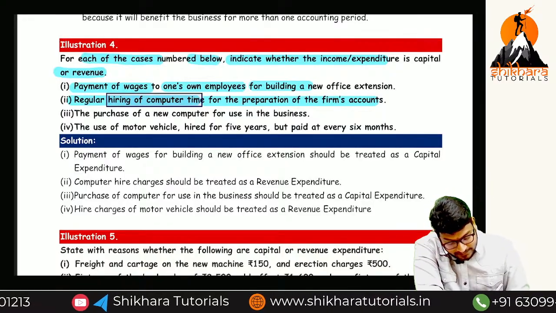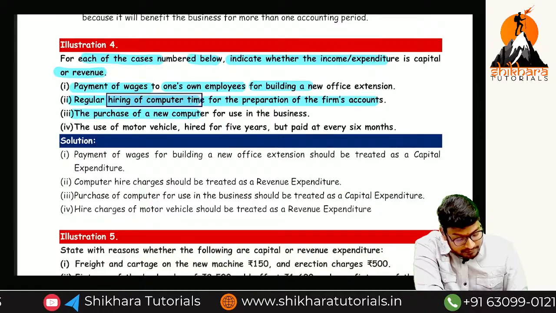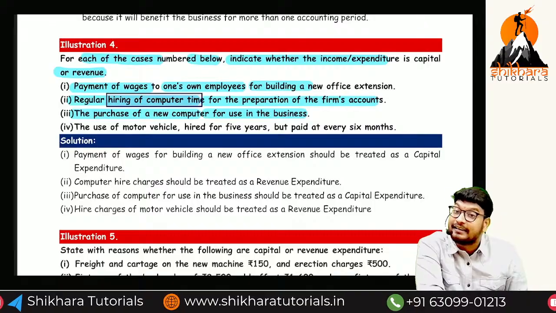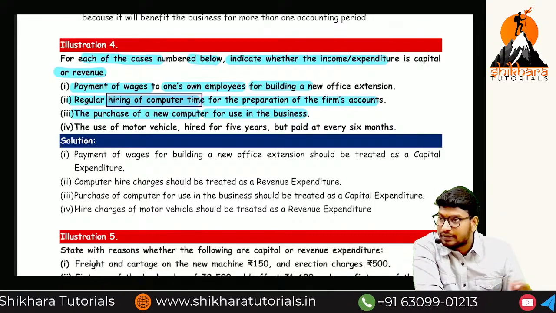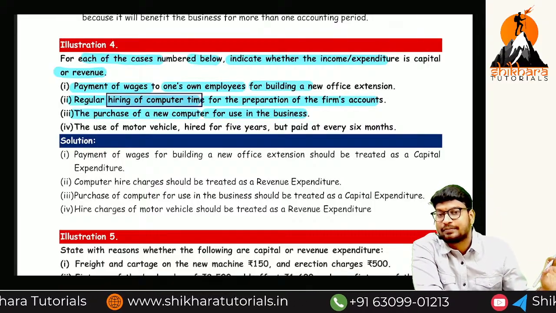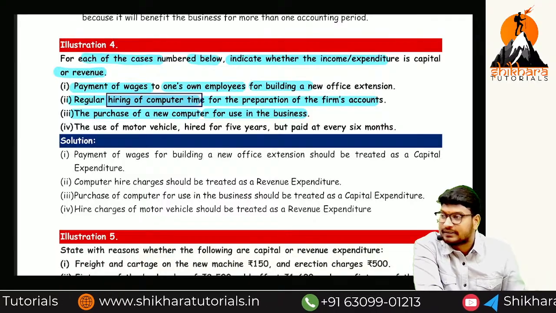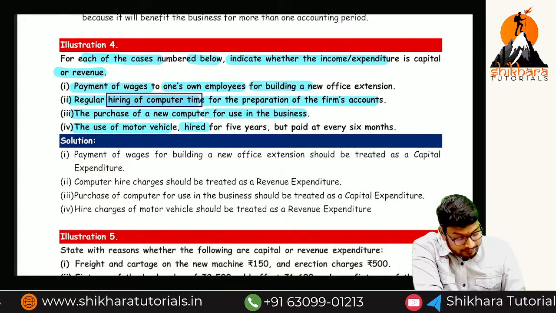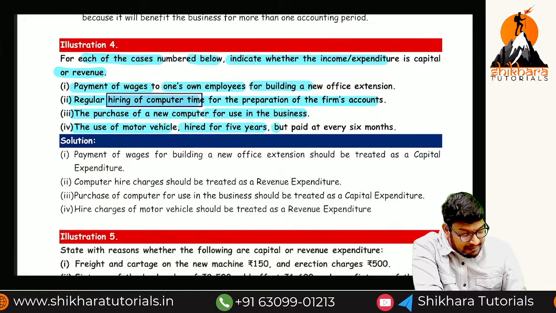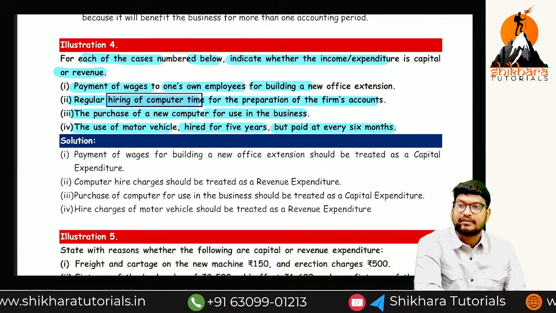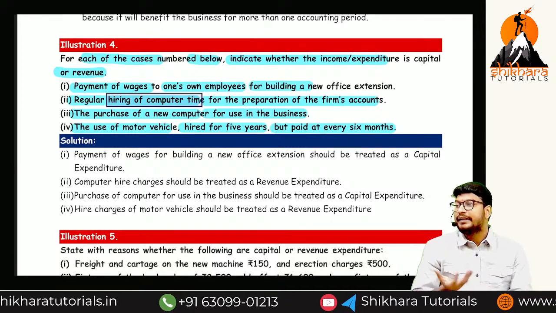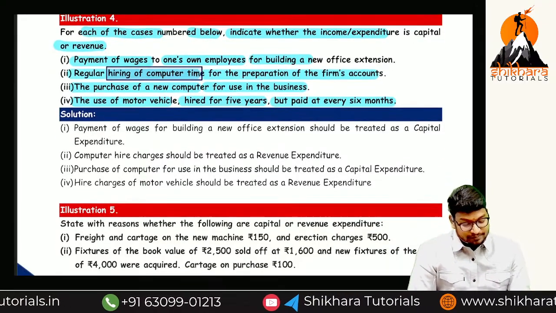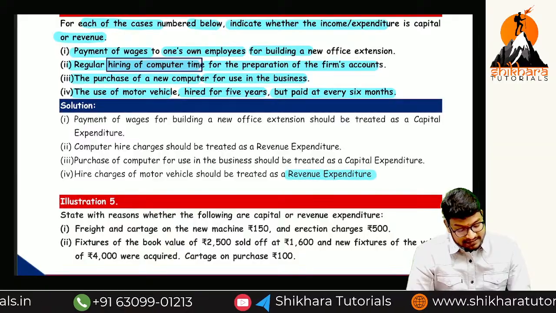Next one, the purchase of a new computer for use in the business. New computer means it is an asset. Whether it is second hand or new, no need to confuse, ma. It is an asset, so capital expenditure. Next, the use of a motor vehicle hired for 5 years, but paid every 6 months. So nothing but rent, ma. Rent paid for the vehicle is called what, ma? It is a revenue expense.